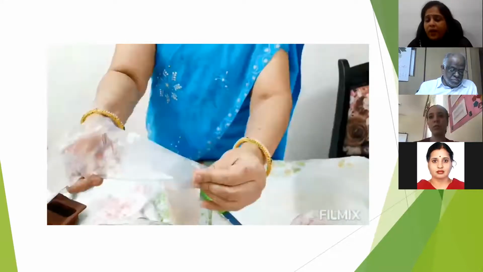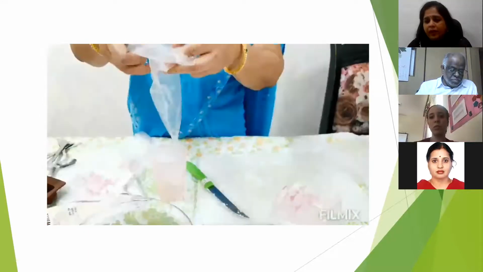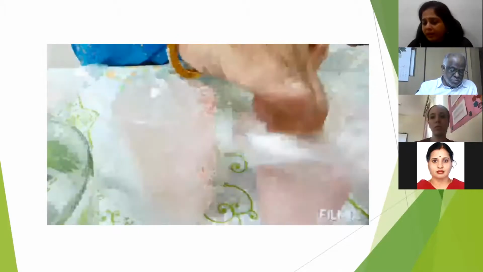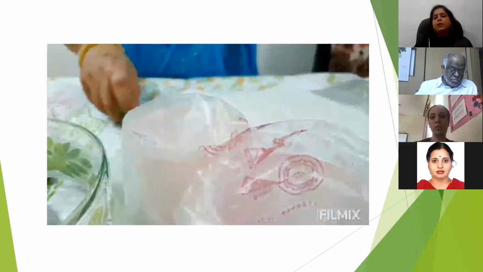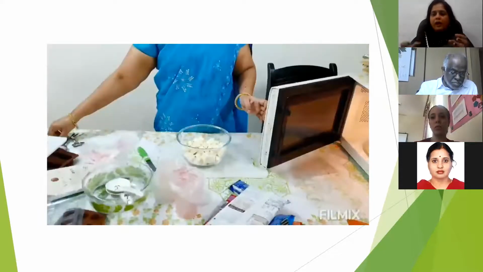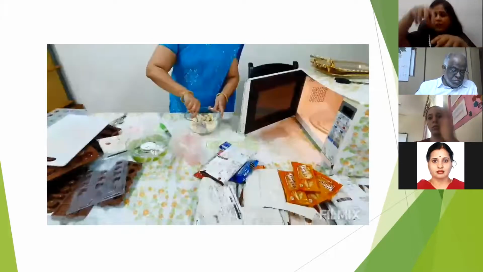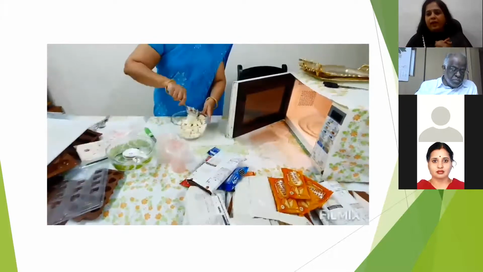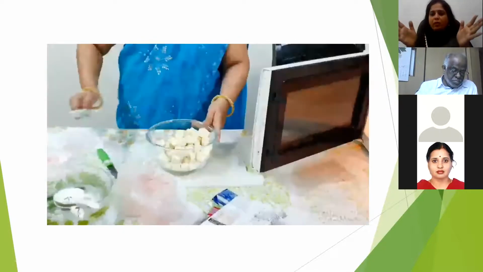In case you don't have a microwave oven for heating, you can do it with gas also. When you are doing it on gas, you will have to do it as a double boiling. Double boiling is keeping one vessel of water, boiling that, and inside that you keep another vessel and you can use the same way of melting. I hope you understood double boiling.